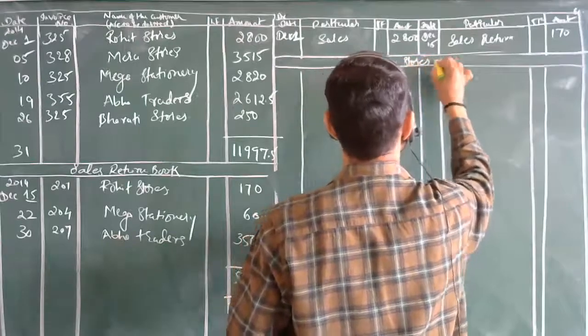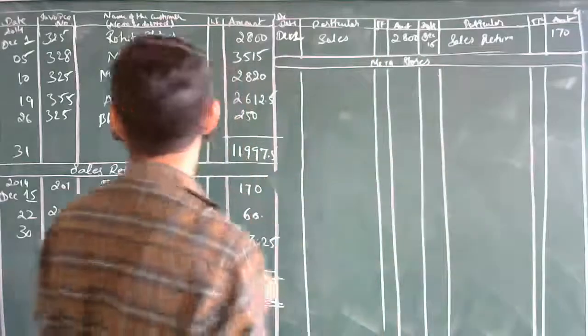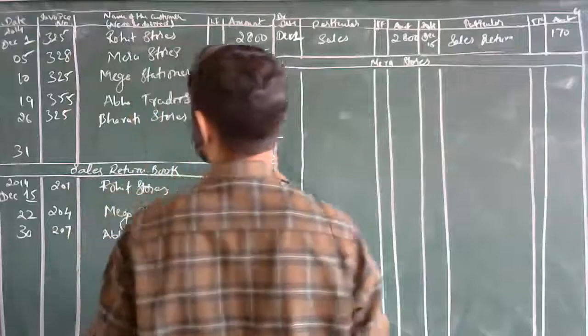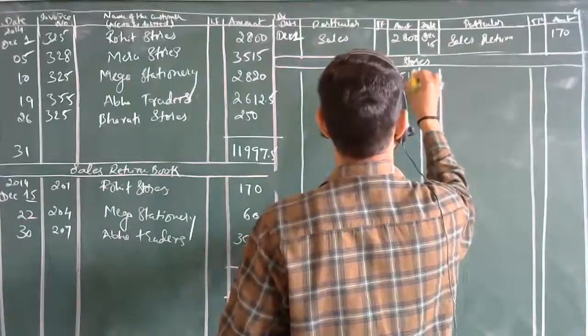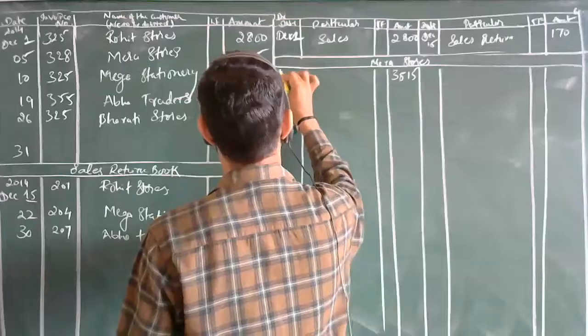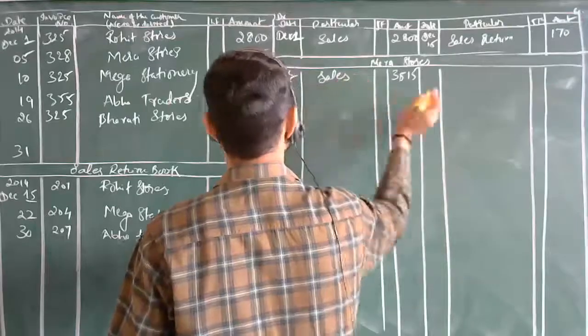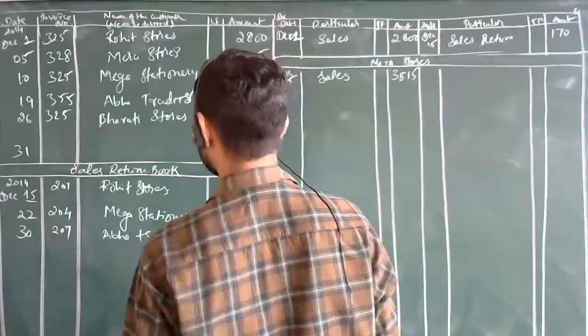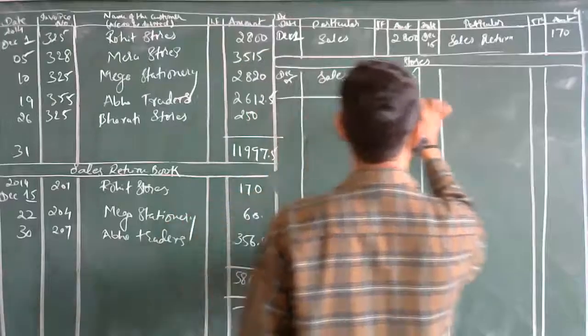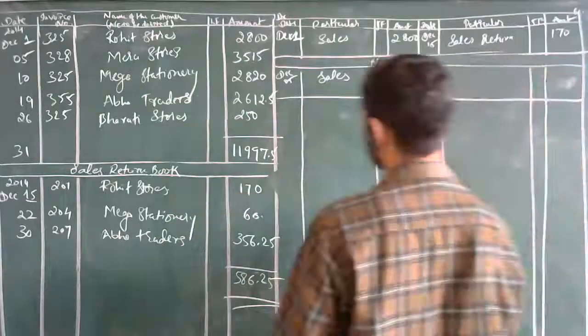Mira Stores. So what is it? Debit side, 1,515, sir. The date is December 5. So it is sales. Again, is there any return for this? No, sir, only sales. So this also got completed.